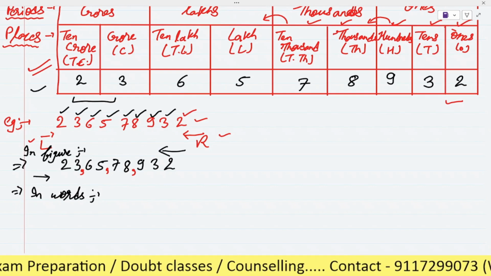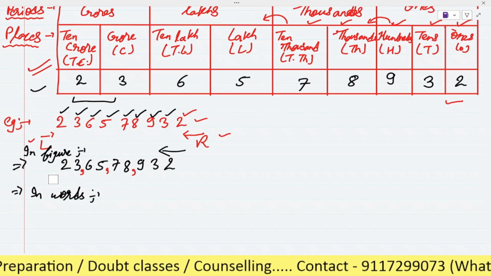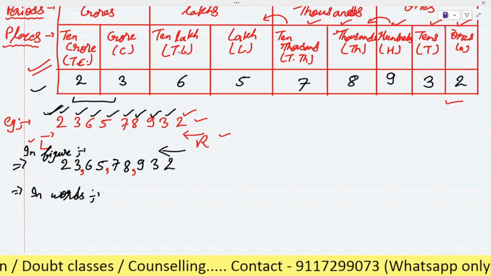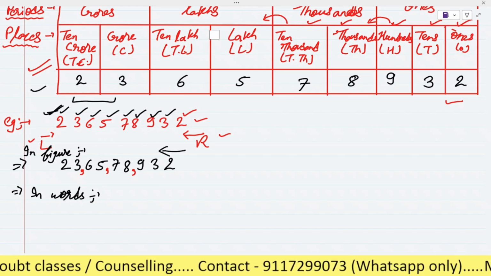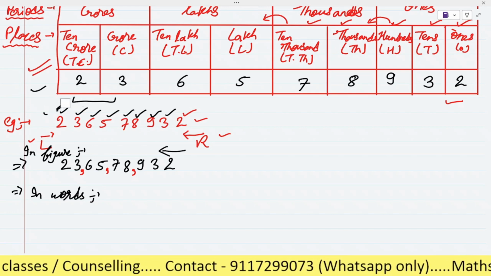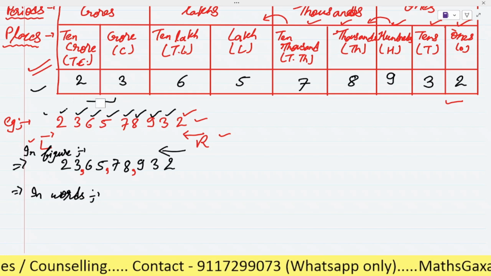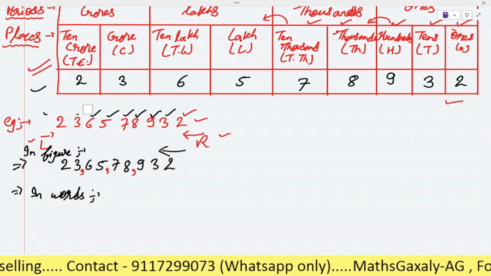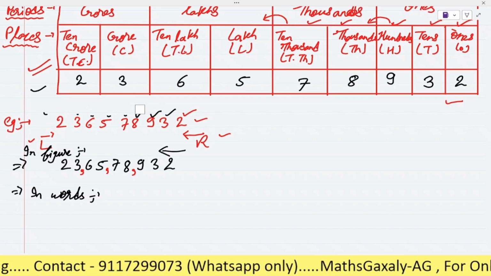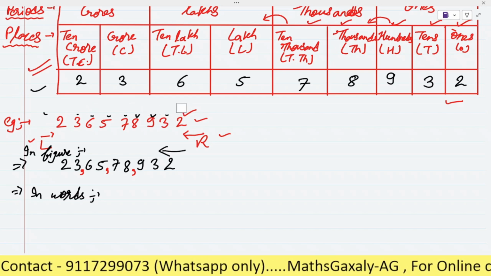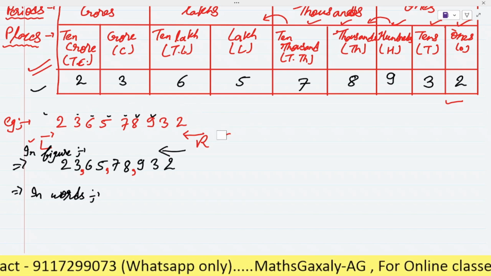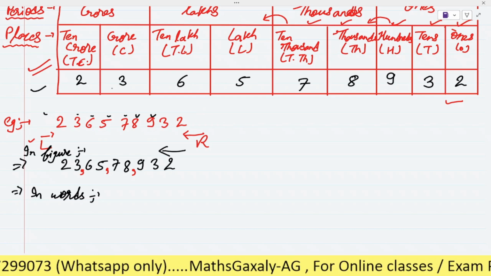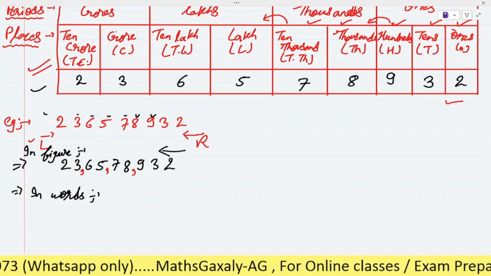Okay. So as here, which digit can you see in the first place? It is 2. Right? So here we have to go according to the periods. We have to go according to the periods, right? So as here you can see the 2 and 3, it is written in the period of crore, right?